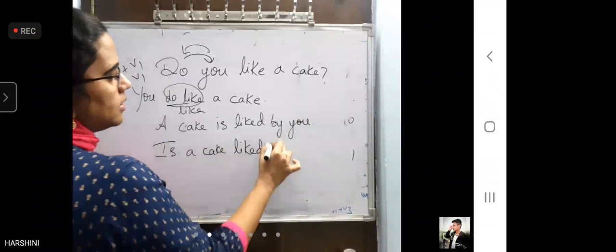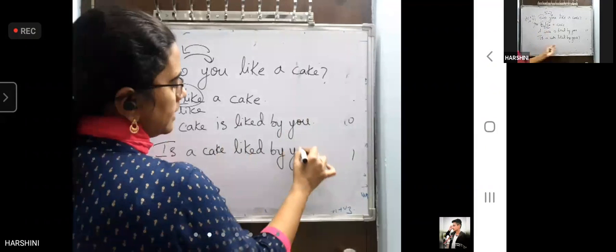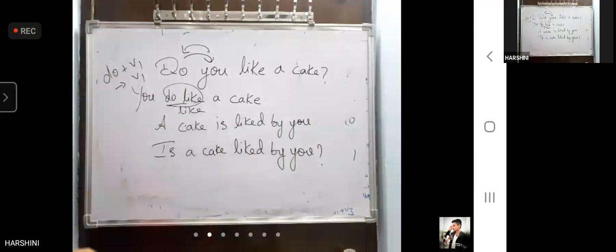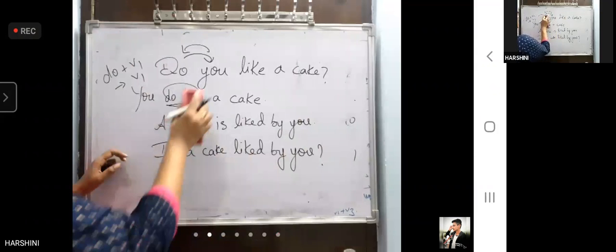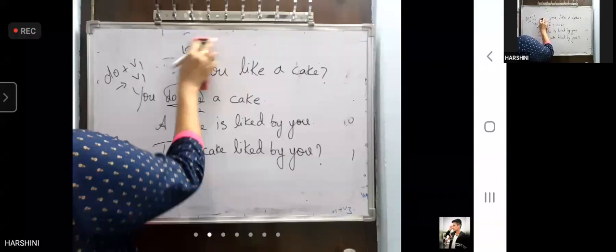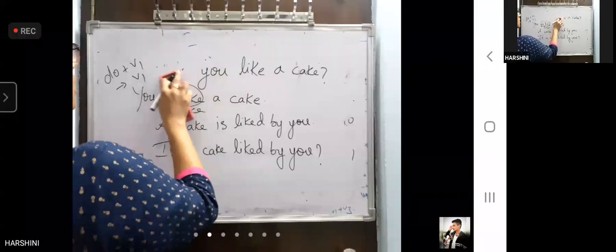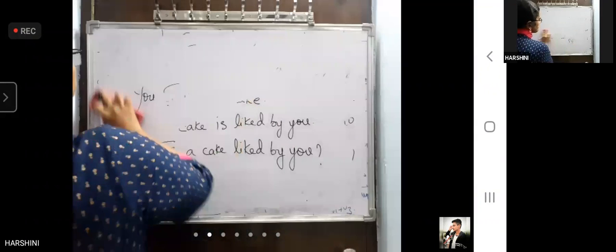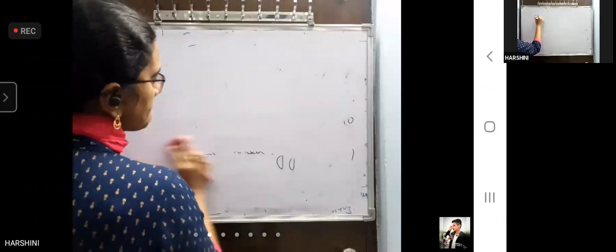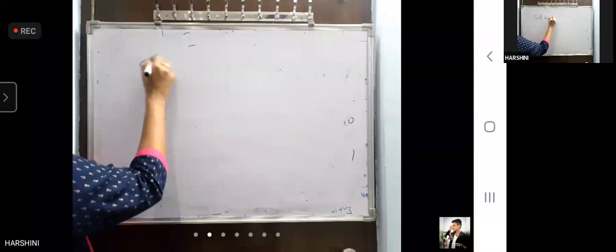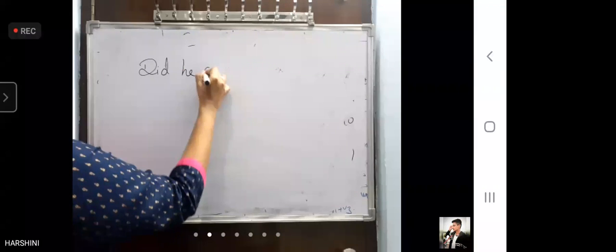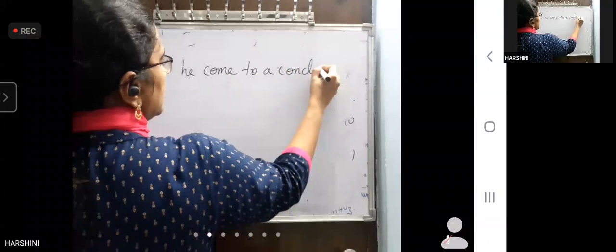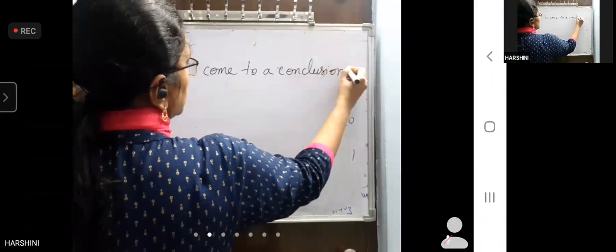Like this is second level question likewise. Okay. So what is the answer for do you like a cake? Is a cake liked by you? Okay. For example, did he come to a conclusion? Did he come to a conclusion?